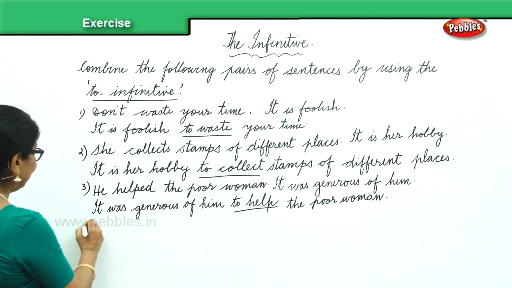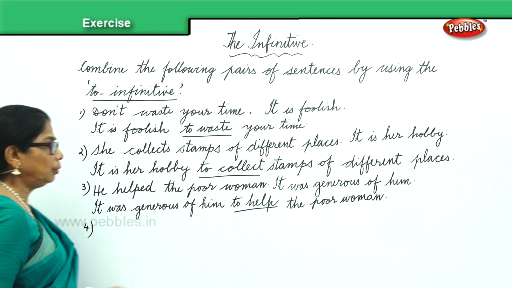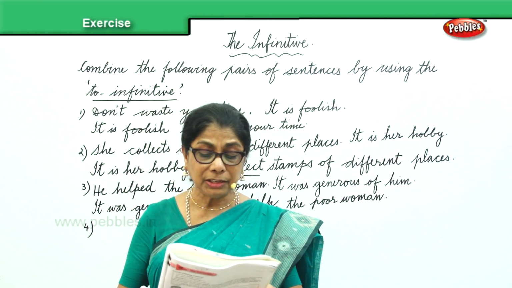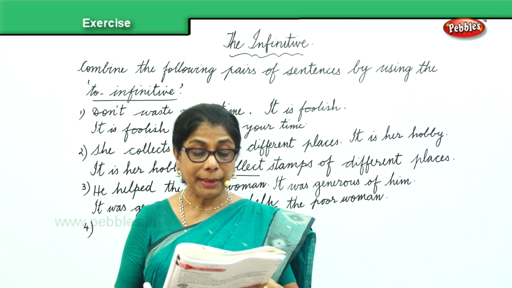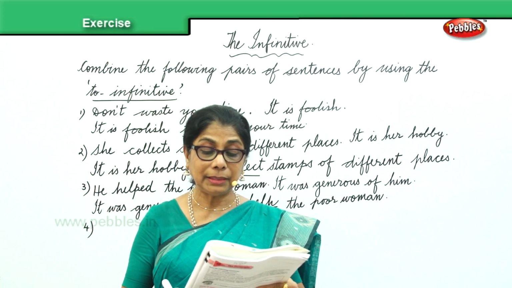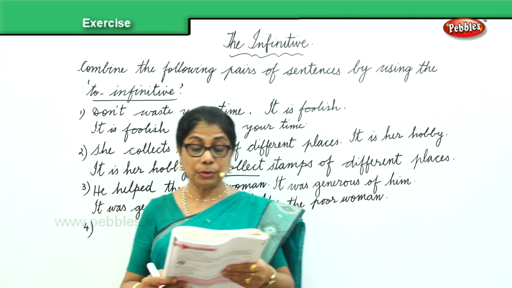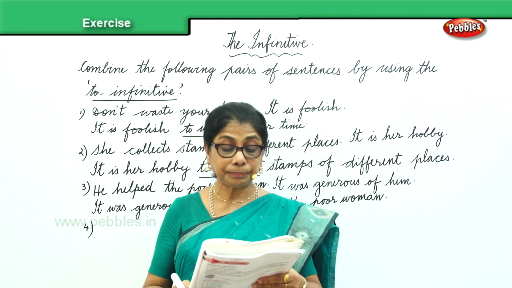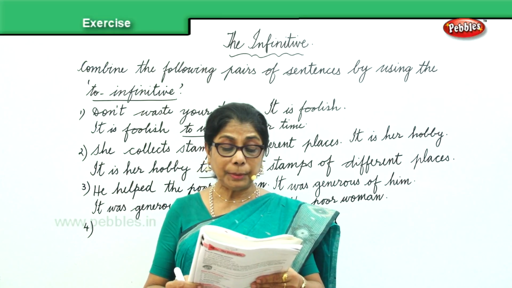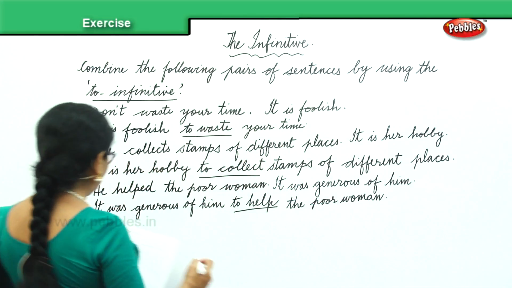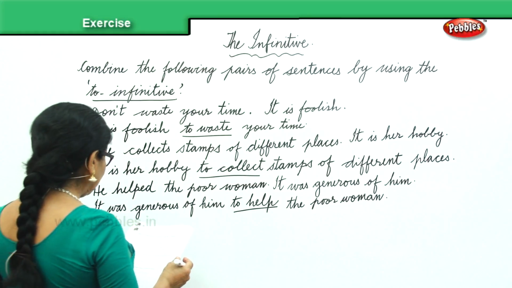Okay? And then we have one more sentence for you to do. Millions of people bathe in Ganga. The purpose is to wash away their sins. So, how will you combine that? Millions of people bathe in Ganga to wash away their sins. So, we have another sentence here.